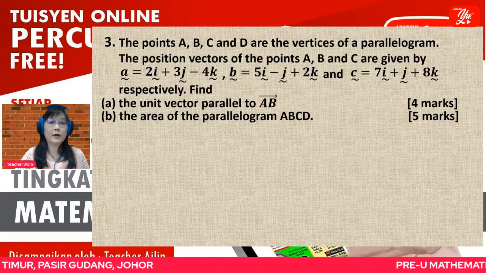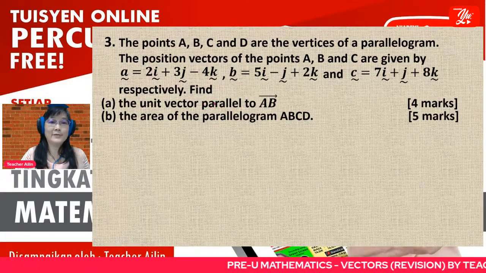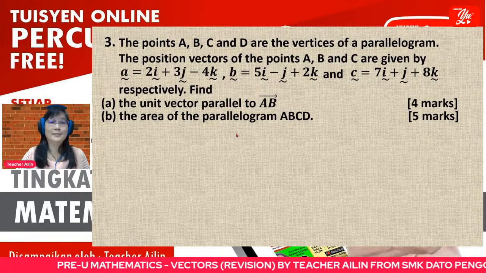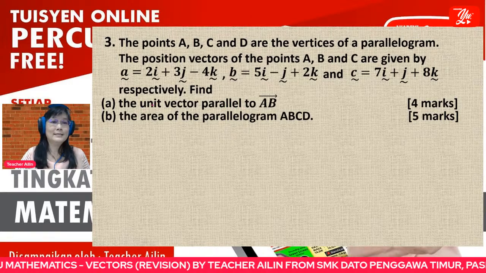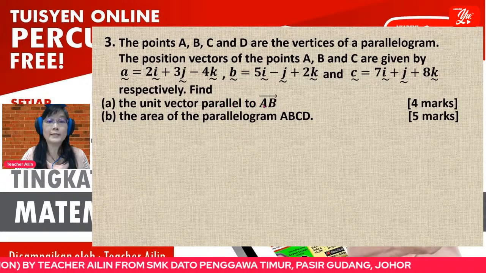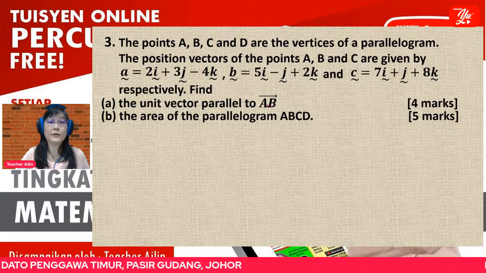Like I told you just now, not every time when you see parallel, you have to use cross product. It depends. Since this one is unit vector parallel to vector AB, first you have to find the vector AB.